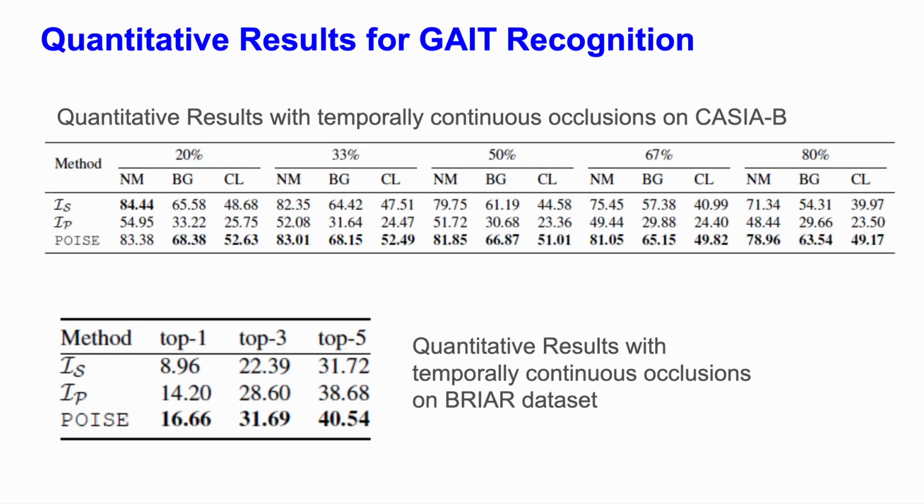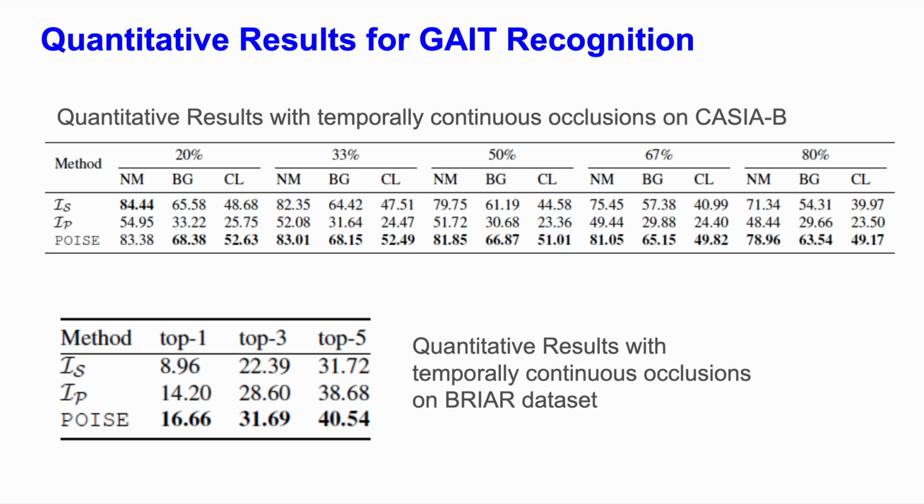We now evaluate results for gait recognition with POISE, wherein we show that on the occluded KCRB dataset, POISE again outperforms IS and IP by substantial margins. In heavily occluded scenarios such as 80%, where 80% of the frames of a particular video of the KCRB dataset are occluded, POISE outperforms IS and IP by substantial margins.